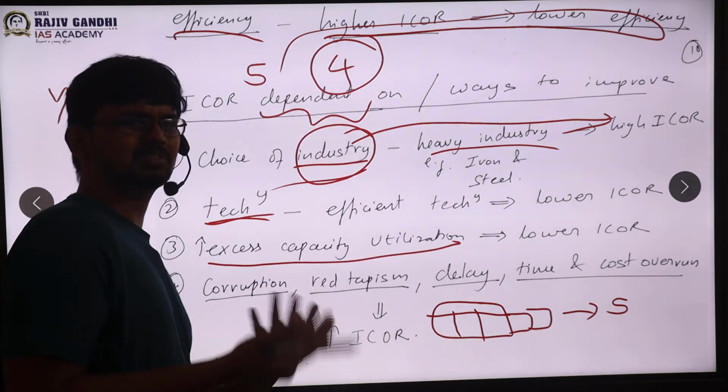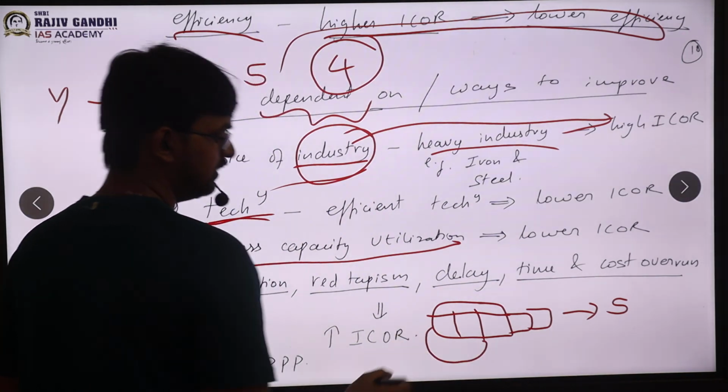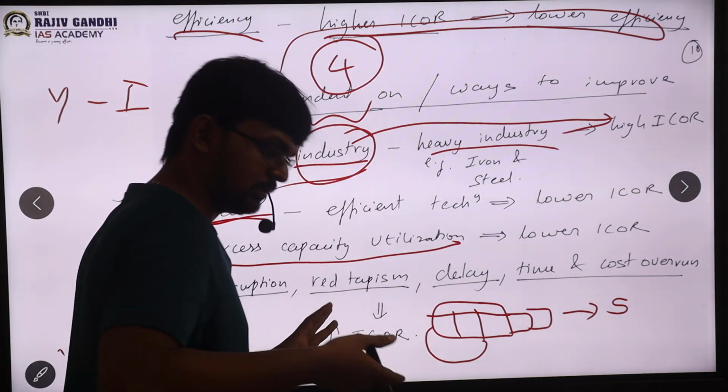But because of change in demand and other reasons, I'm producing only 2 outputs, sir. That means I've made investment for 5 but am only producing 2 output.